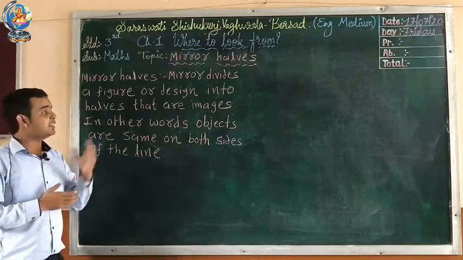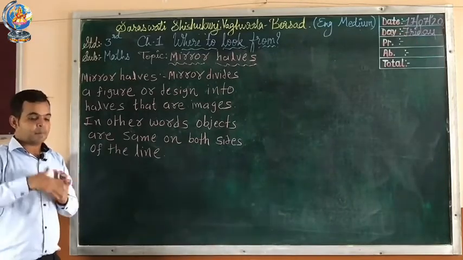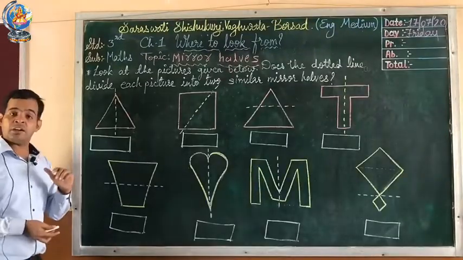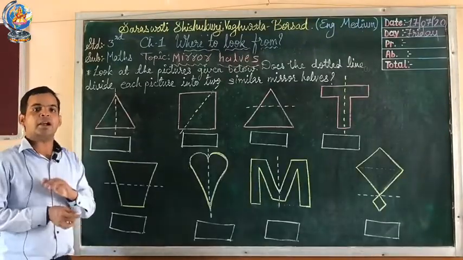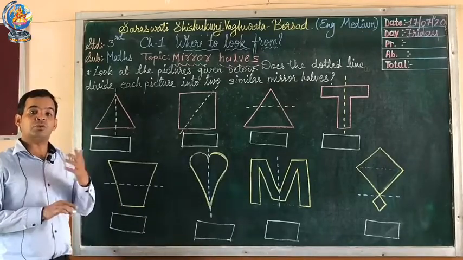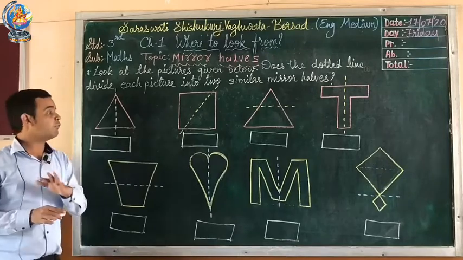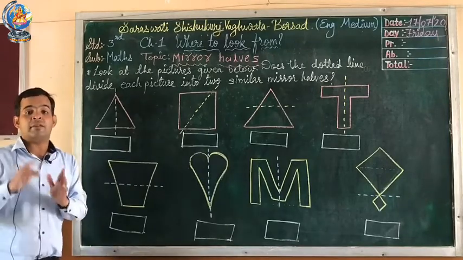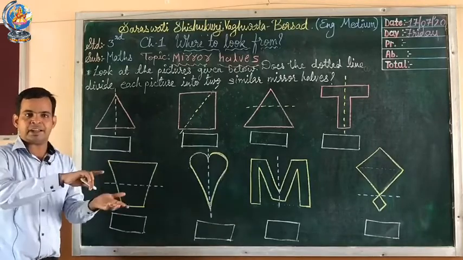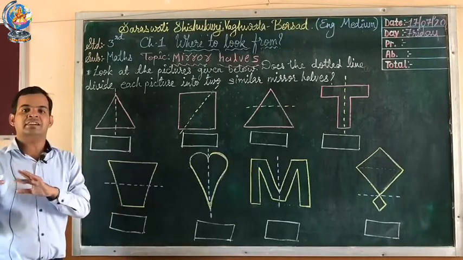Now let's understand this topic by using different shapes. Now we have learned about the mirror image. A mirror image means an object divided into two equal parts, or when you see the figure or any object from the left and right side, both sides are the same.